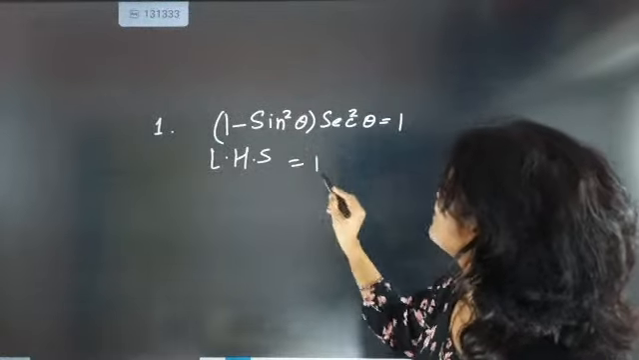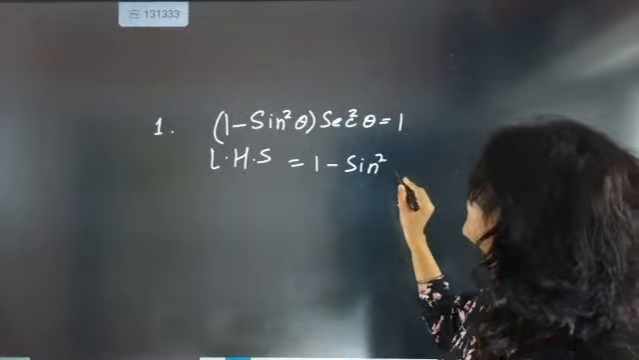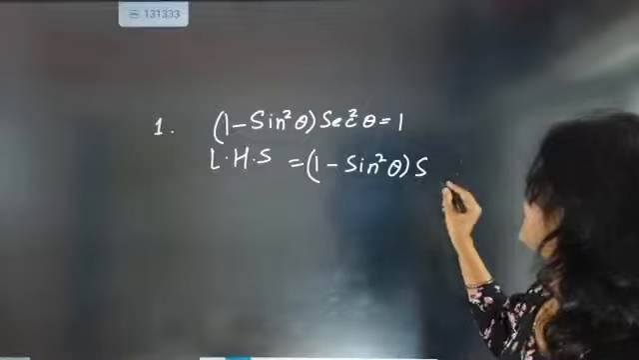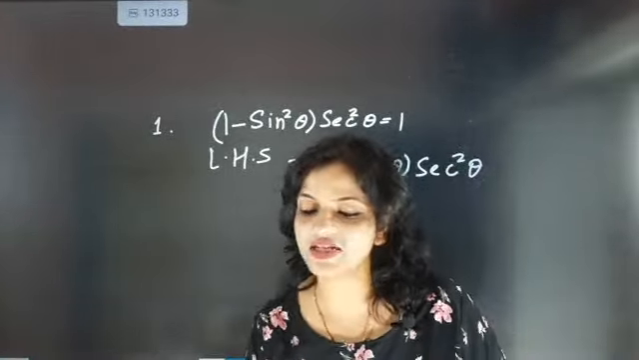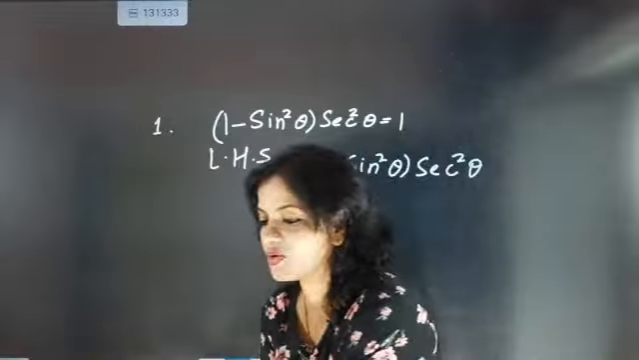Fine. So 1 minus sine square theta into secant square theta. Let's get back to work, some serious work we are going to do.